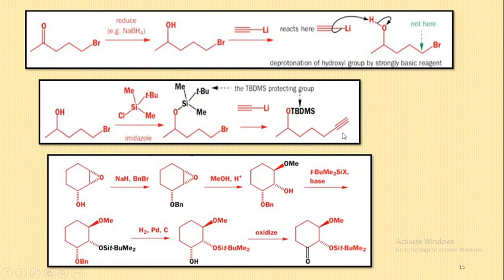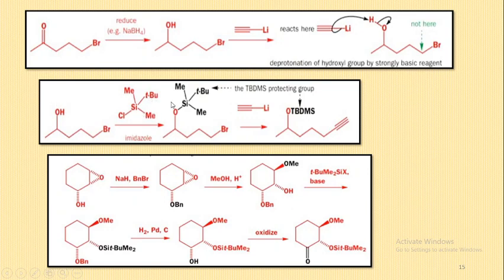Our desired product is like this. That means this bromine is replaced by this alkyne. So what can we do? We can protect this OH group. If we protect this OH by using some ether, then the reactivity of this OH group can be temporarily blocked, and this negative charge will easily attack this carbon atom, and we get our desired product. Therefore, in the first step, after the reduction, we are going to protect this OH by using a silyl ether,